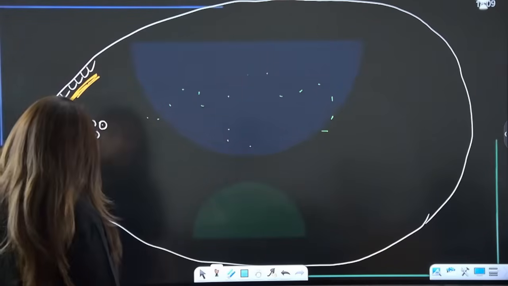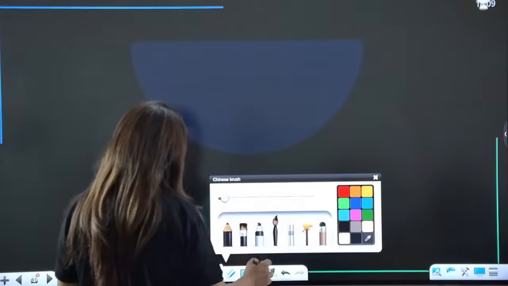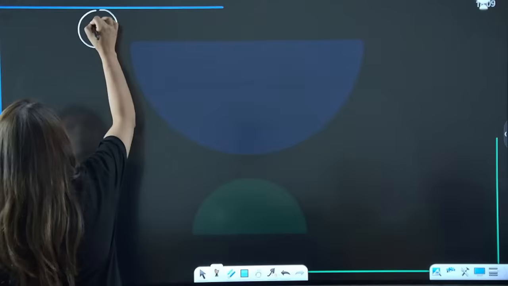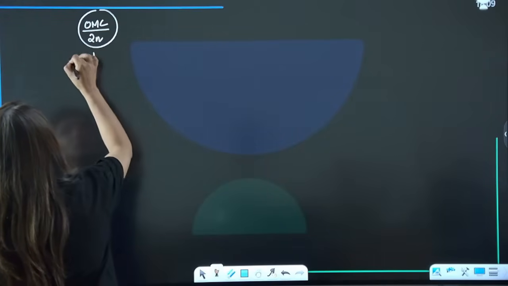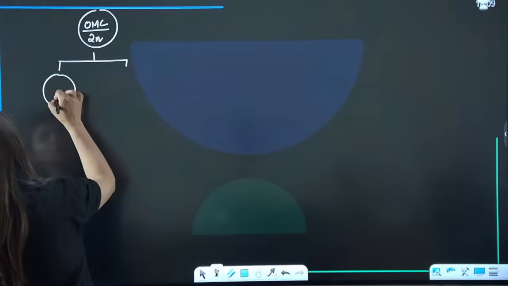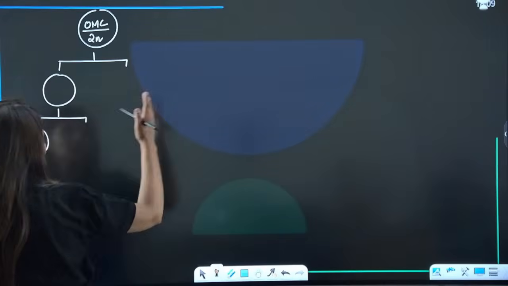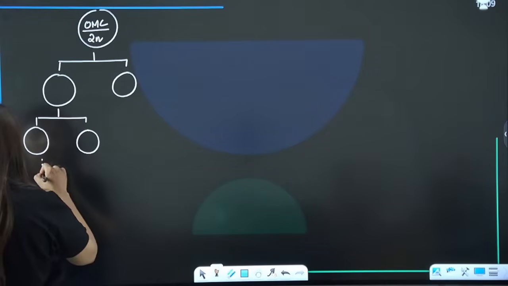Now, what happens to these ovum mother cells? Let's first see it with the help of a flow chart. Just like a sperm mother cell, we have the ovum mother cell, also known as oogonia. Just like in sperm mother cells, there will be two types of cells, out of which one will continue to divide, and the other will go into a stage of growth.